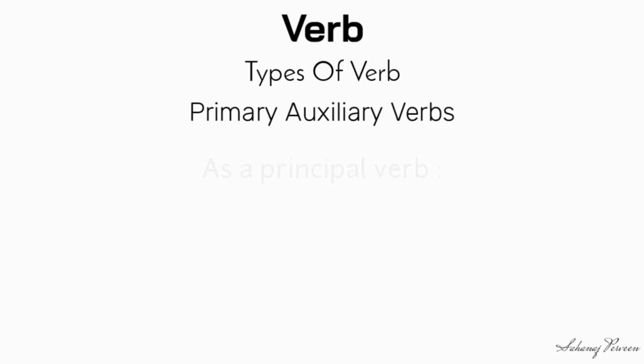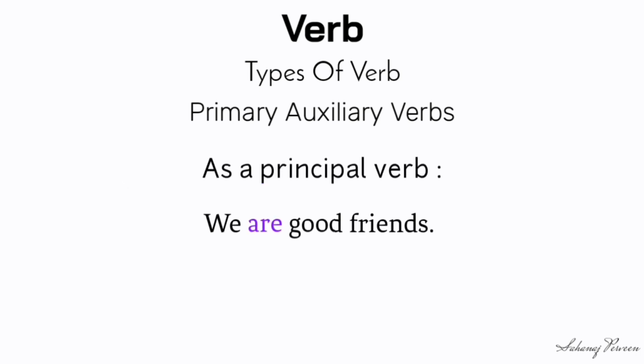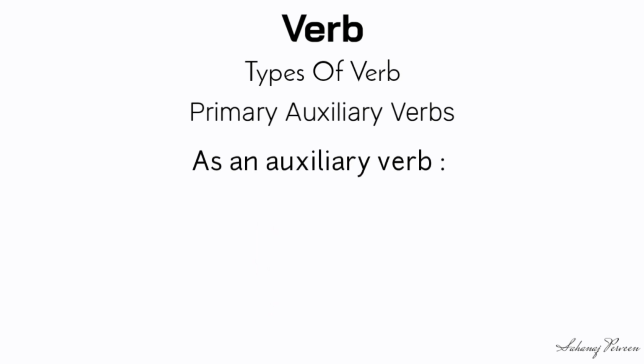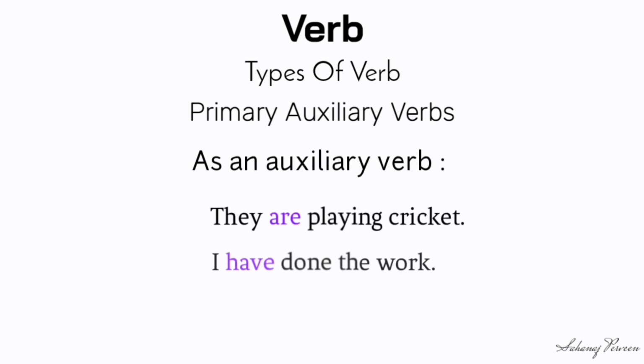For examples, as a principal verb: we are good friends. He has a nice dress. He did the work perfectly. As an auxiliary verb: they are playing cricket. I have done the work. I did not do the work.